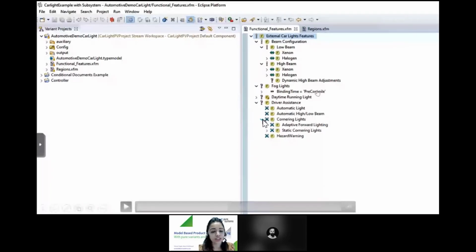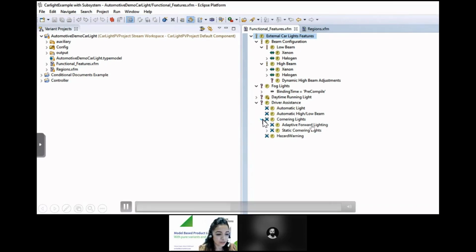Moving on to the next type of feature, under the driver assistance you see a group of OR features. When the parent feature is selected for this kind of feature, that means at least one of the features has to be selected. So these are the different types of features that you can have in a feature model. You can also have additional features, for example a feature called region, or maybe you want to have another feature model for holding the markets for which you want to develop your product variants.